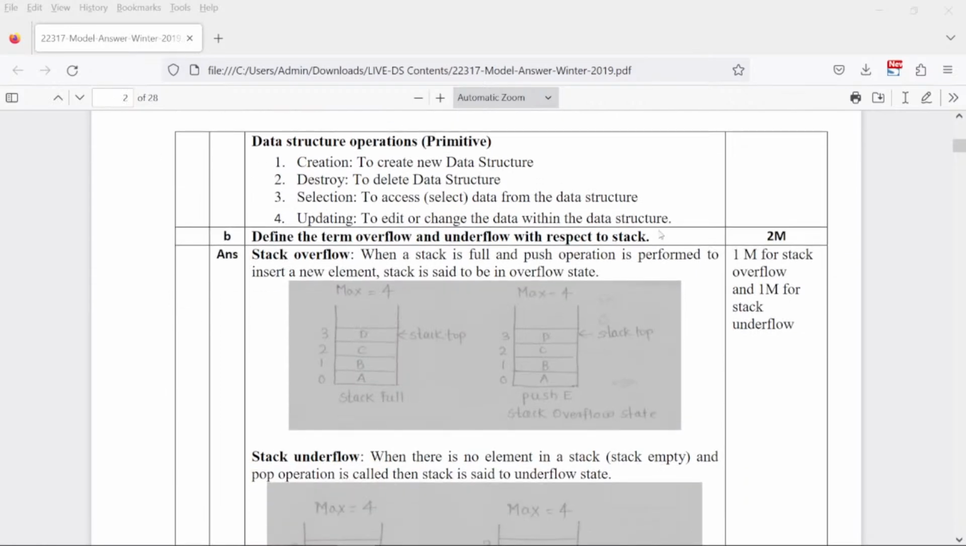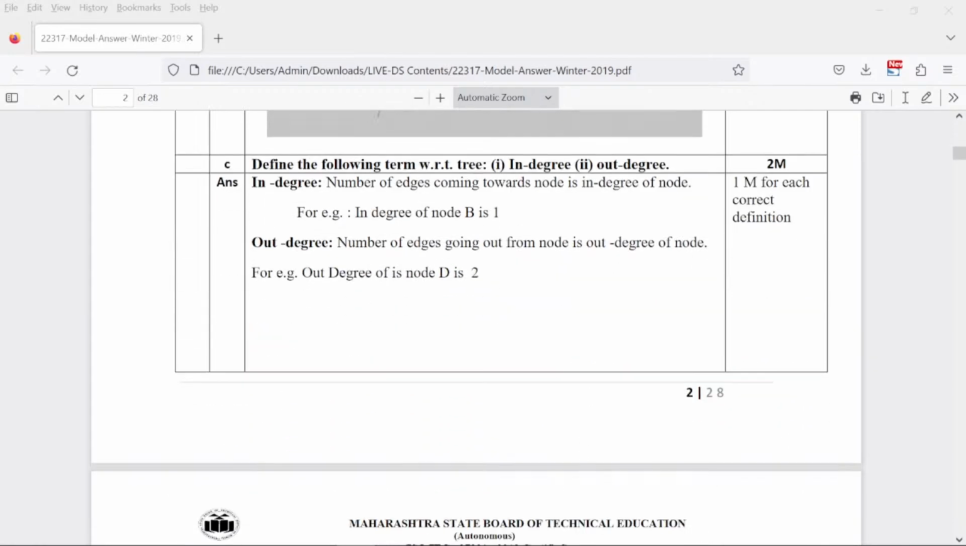Explain the term overflow and underflow with respect to stack. We have explained this yesterday also in yesterday's video. I'll request everyone to please go through that video, right? Simply, when your stack is completely full and you are trying to insert something into the stack, that is an overflow condition. And when your stack is empty and you're trying to delete something from the stack, that's an underflow condition. You can just make a note of that.